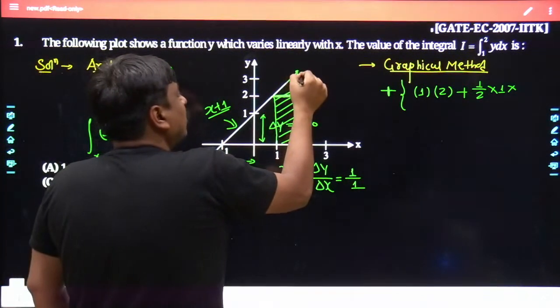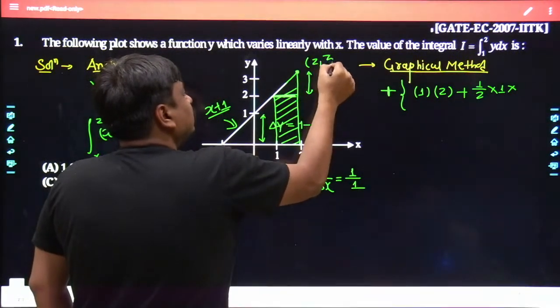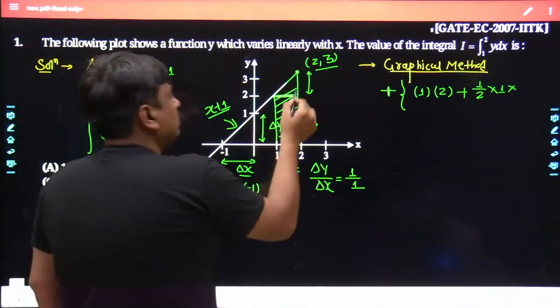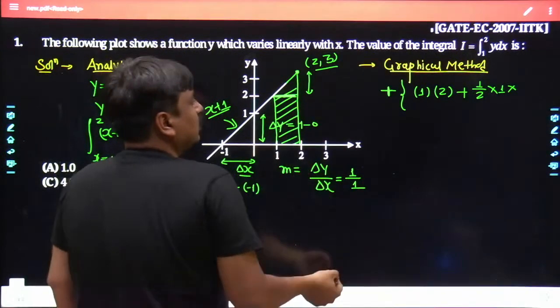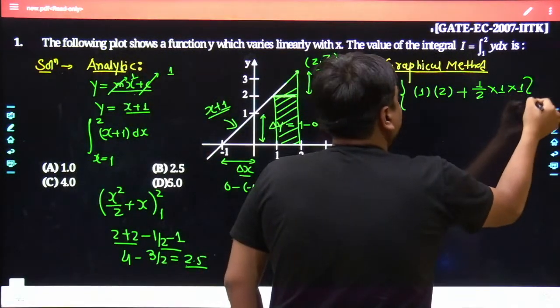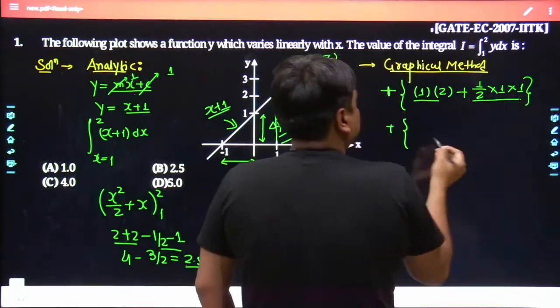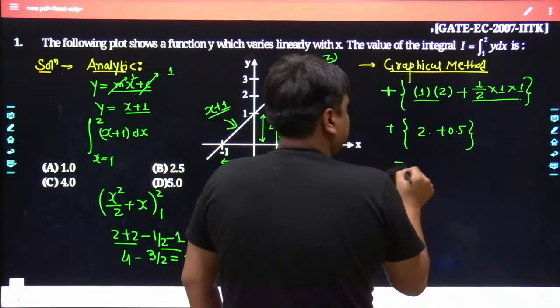So at x equals 2, its ordinate is 3. If you talk about the height difference, you have to subtract 3 minus 2, which is nothing but 1 itself. So once you add them together, the 2 as well as 0.5 get added, and the result would be 2.5.